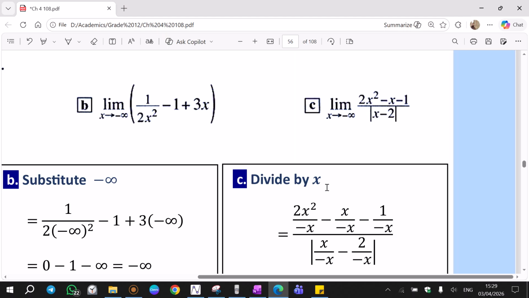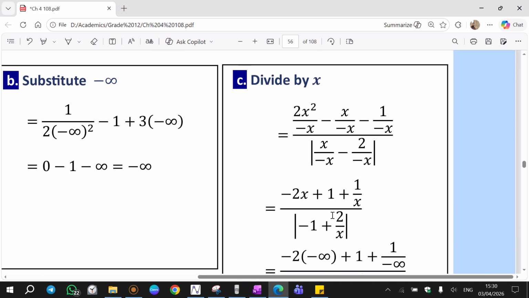Here, why did I divide by negative x? Because x tends to negative infinity. These x's are going to be replaced with a negative number. So we divide everything by negative infinity. If this infinity is negative, then we divide everything by negative x. 2x squared divided by negative x, we can simplify it, it will be negative 2x. X over x will be 1, negative negative will be positive, 1 over x is remaining here. This will be negative 1 plus 2 over x.